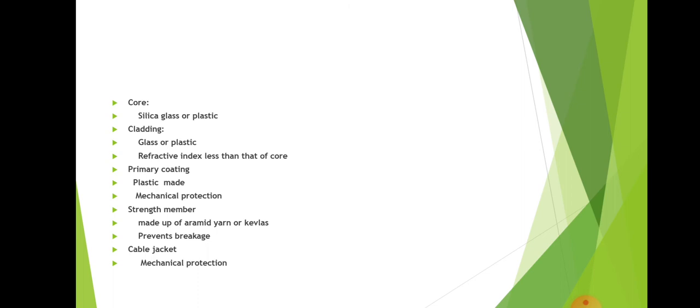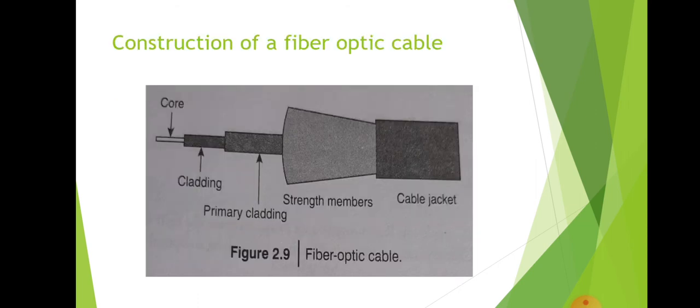The next layer is made up of aramid yarn or Kevlar, which is used as a strength member. Strength members are usually used to prevent the breakage of the fiberglass during installation. After the strength member, all of this structure will be encapsulated in a cable jacket.